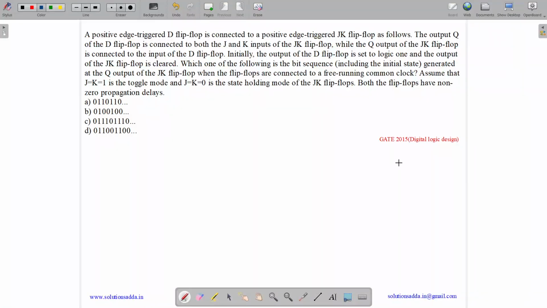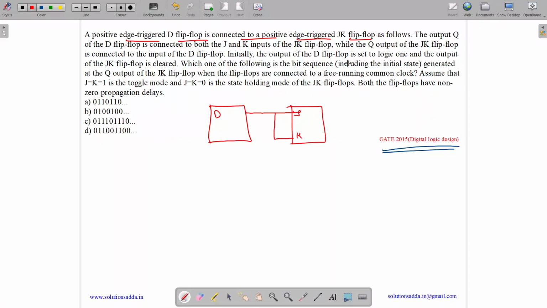This question belongs to the Digital Logic Design subject and was asked in GATE CSE 2015. So the question states, a positive edge triggered D flip-flop is connected to a positive edge triggered JK flip-flop. So we have a D flip-flop connected to a JK flip-flop. The output of the D flip-flop is connected to both J and K inputs of the JK flip-flop, while the Q output of the JK flip-flop is connected to the input of the D flip-flop. So we have the output connected to the input of the D flip-flop.